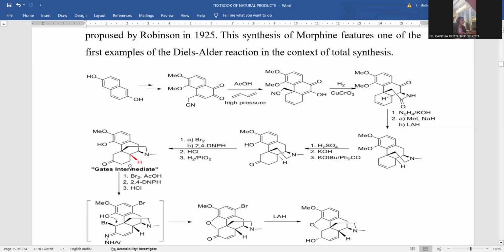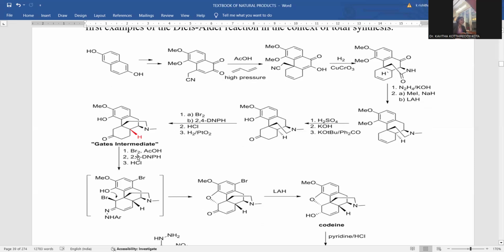This is said to be the Gates intermediate. The intermediate generated is called the Gates intermediate. Now let me treat with bromine dissolved in acetic acid. Bromine dissolved in acetic acid is a brominating agent once again. 2,4-DNP one more time we need to add, and hydrochloric acid is supposed to be treated. By these reagents, what happens? Wherever this adjacent carbon atom is there, that is brominated, bromination taking place upon the benzene ring. This is a Friedel-Crafts bromination process.